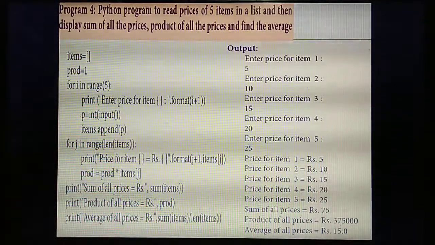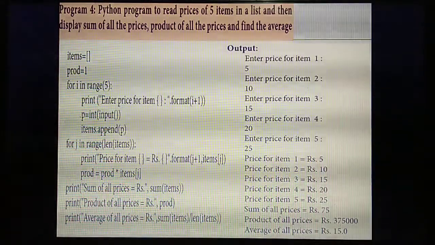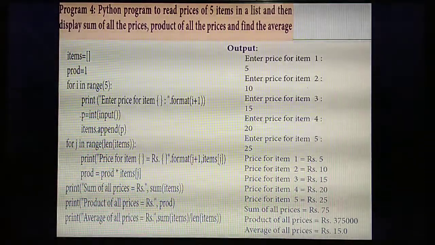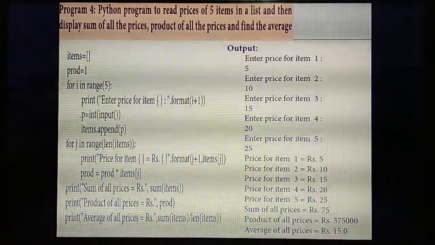For example, you are going to a shopping mall, you will purchase some items, you will take some things from the shopping mall. What's the next step? You will see the price of the item. Likewise, next you need to enter the price for each item. For that you are creating which loop? For loop. Inside the for loop you are creating a variable called i.